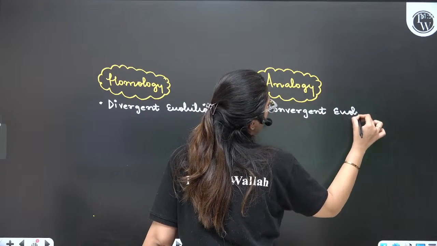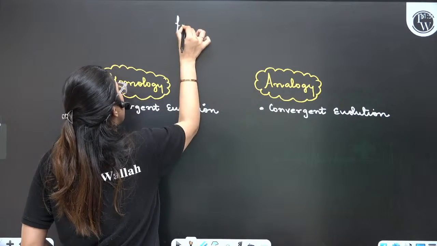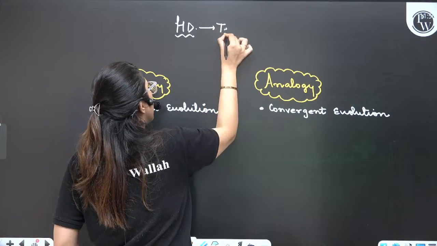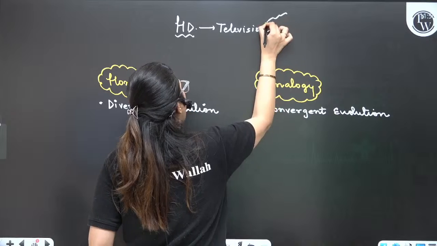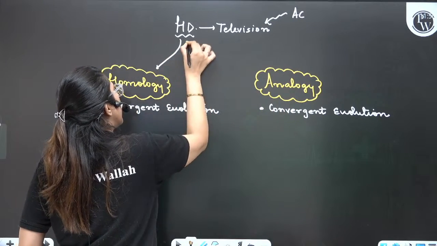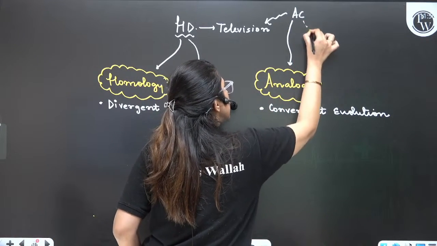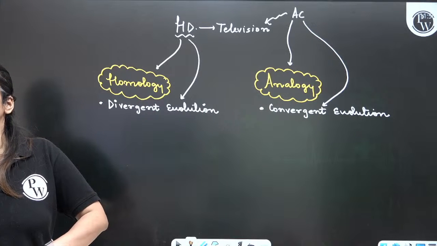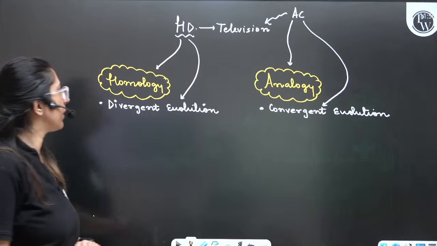Now I have a cheat for you. How can you remember? Now, in summer, what do we like? HD wala, high definition television chahiye. Arey, life is sorted when we have AC also. H, homology. D, divergent evolution. A, analogy. C is convergent. AC means your air conditioner. Yeah? Okay, I'll explain you this.